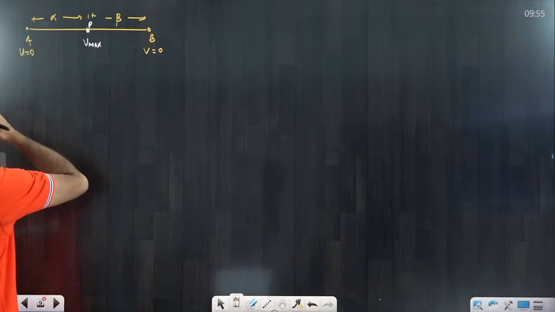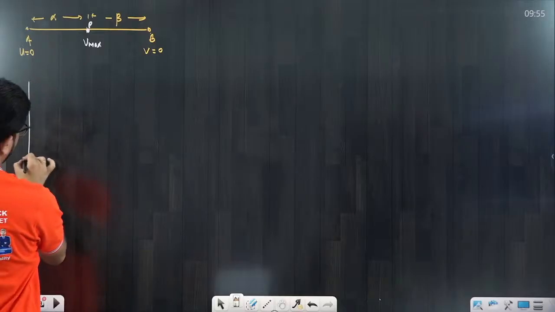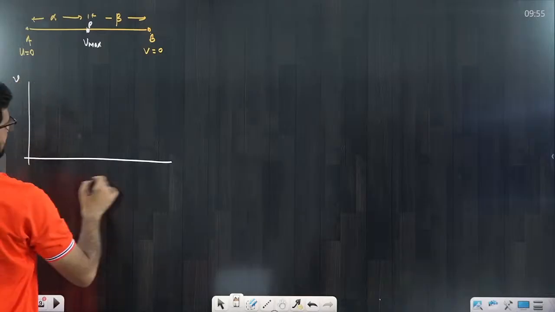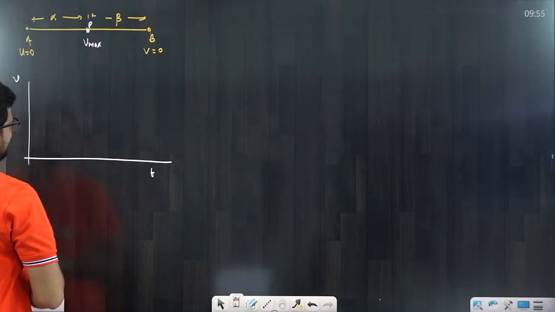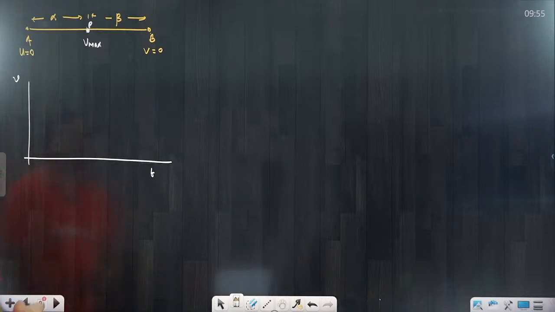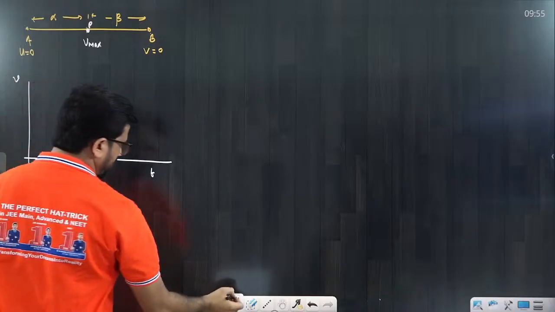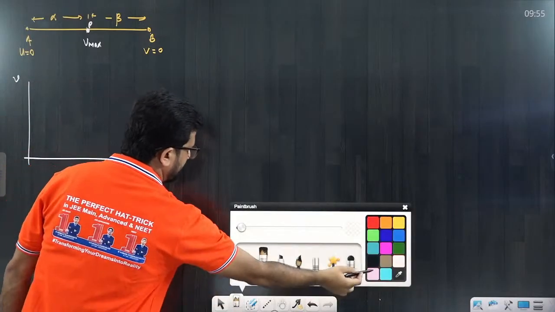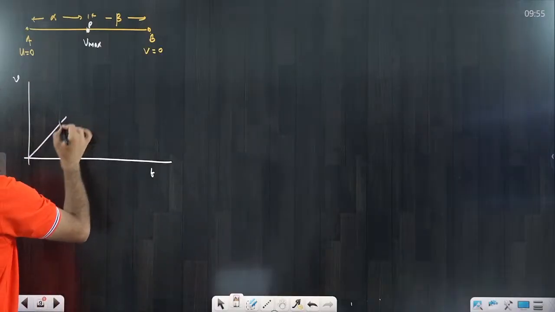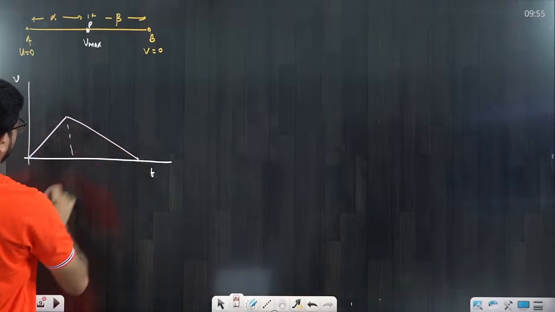To calculate this part, I am telling you a few things. You can draw the graph and understand it from the graph. Suppose this is a V versus T graph, I am drawing it. We know the slope gives you the acceleration, and the area under the curve gives you displacement. Try to understand. If I draw this graph, you will see that first it is alpha acceleration, and then it is beta, and it finally becomes 0.